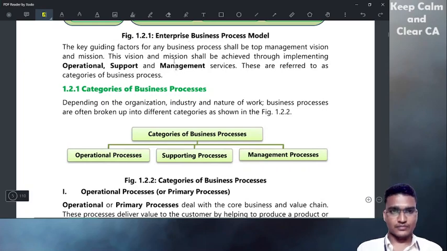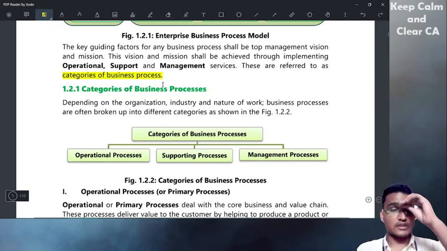Now, the enterprise business process model. The key guiding factors of any business process shall be the top management vision and mission. So any process, anything in the business will depend upon the vision and mission, as we discussed before. The vision and mission shall be achieved through implementing operational, support and management services.